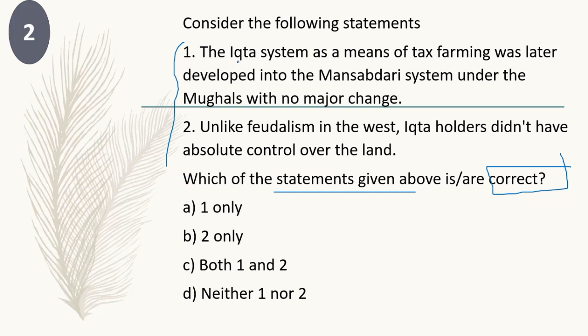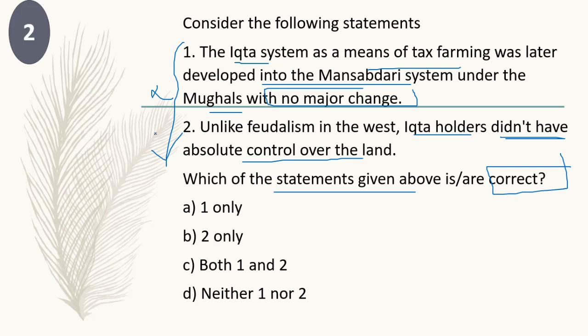First option: the Ikta system as a means of tax farming was later developed into the Mansabdari system under the Mughals with no major change. It is a wrong statement. Second: unlike feudalism in the West, Ikta holders didn't have absolute control over the land. That is true. Let's analyze the question.